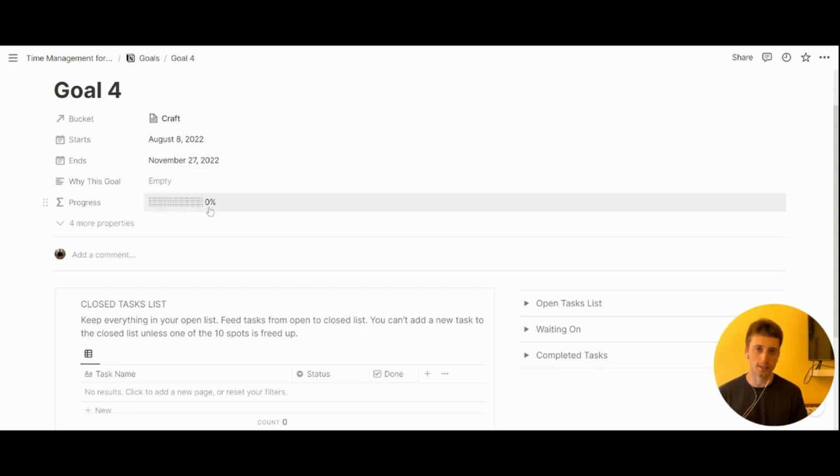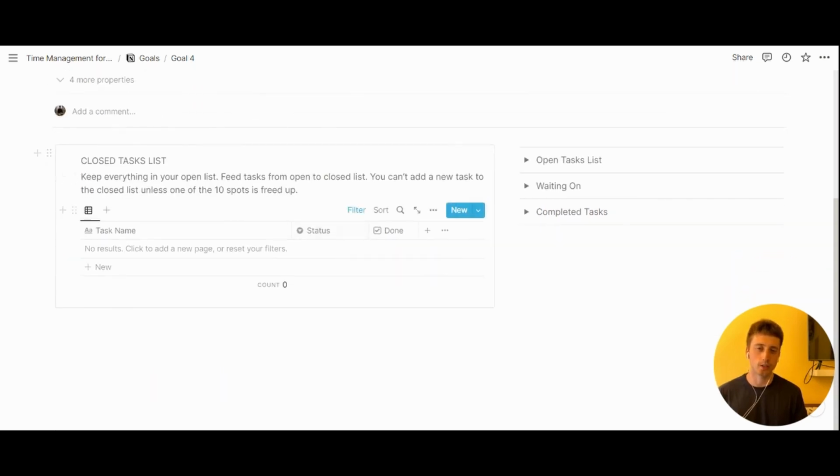And the progress bar is automatic based on the completed tasks because tasks are the most actionable items that would actually advance the objective or the goal right here. And that's why on the goal dashboard, we have a list of closed tasks and then the same exact structure that we have on the daily focus so that everything is consistent.